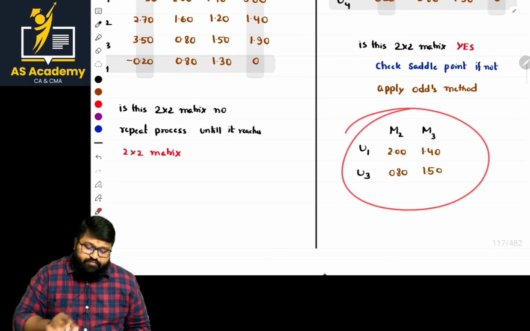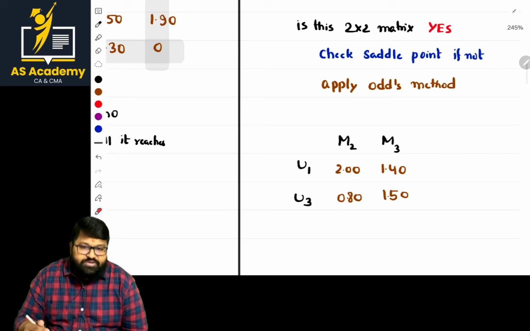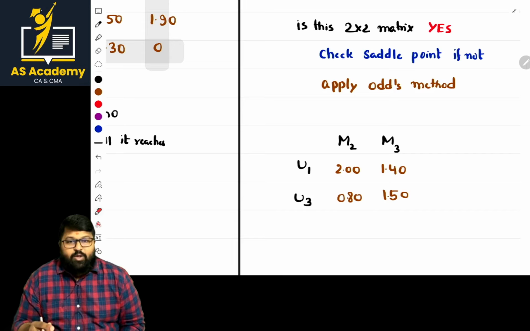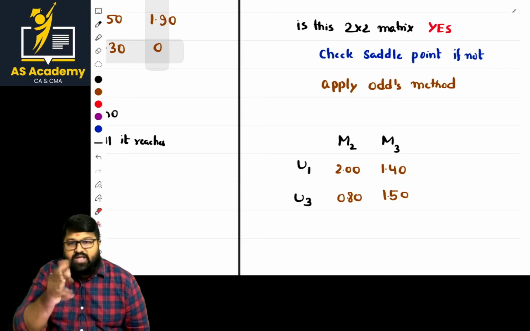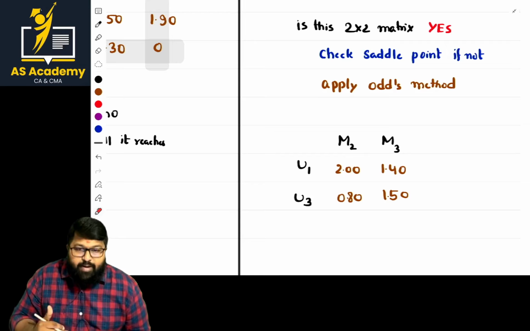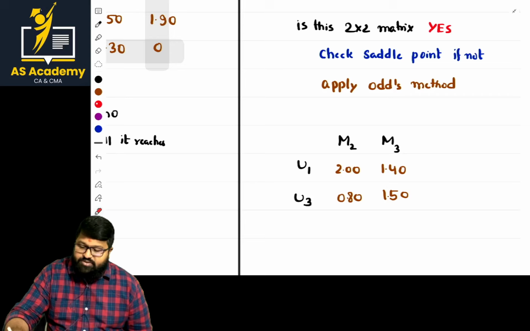So at this point, what should you do, sir? Try to get the saddle point. If you reach the saddle point, your answer is done. But if you are not getting the saddle point, then apply the odds method. So let us solve this here.